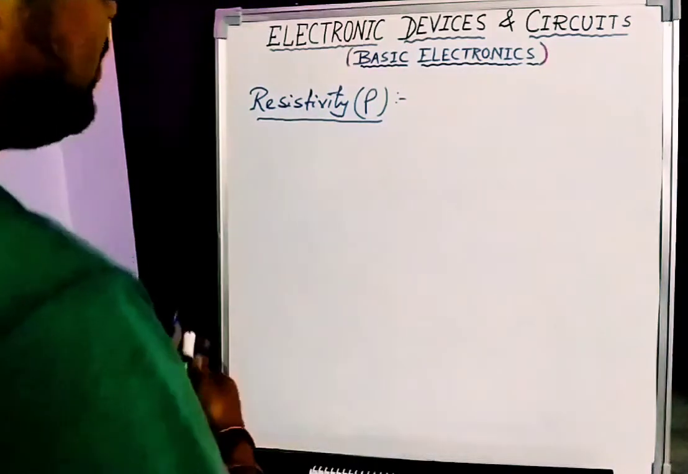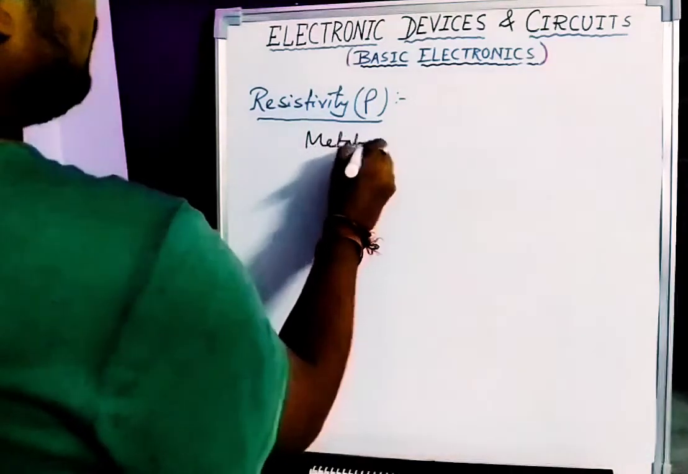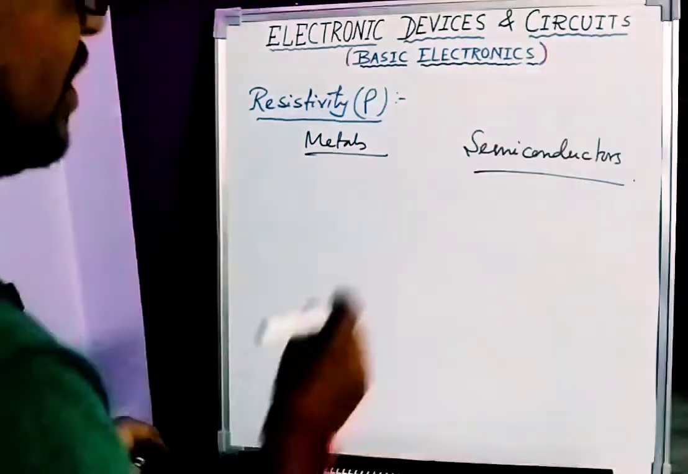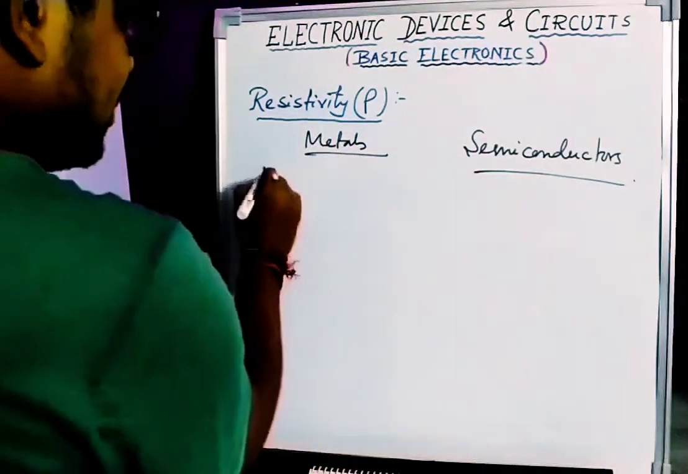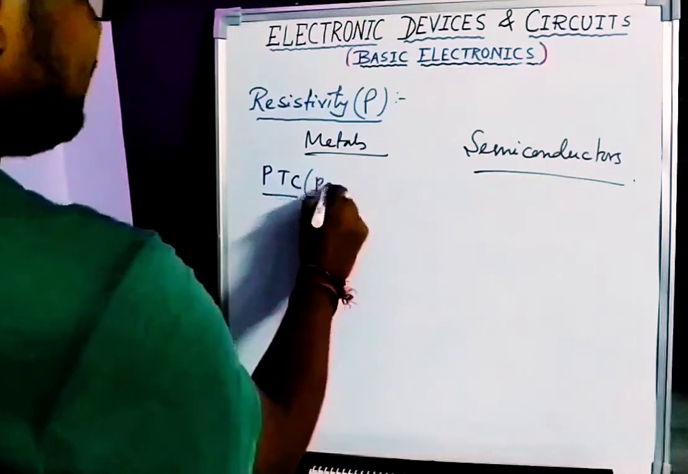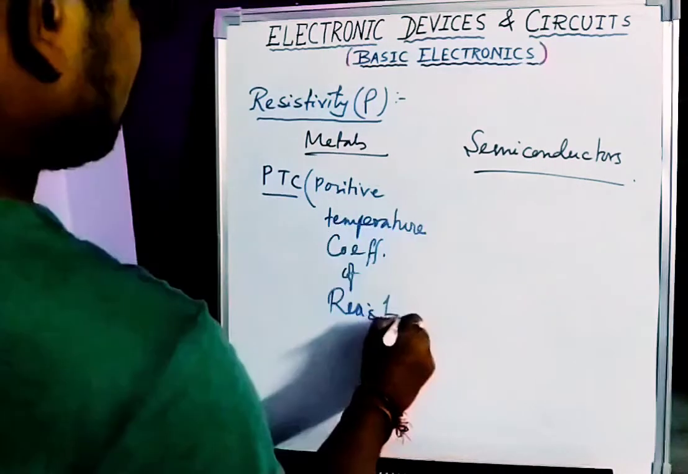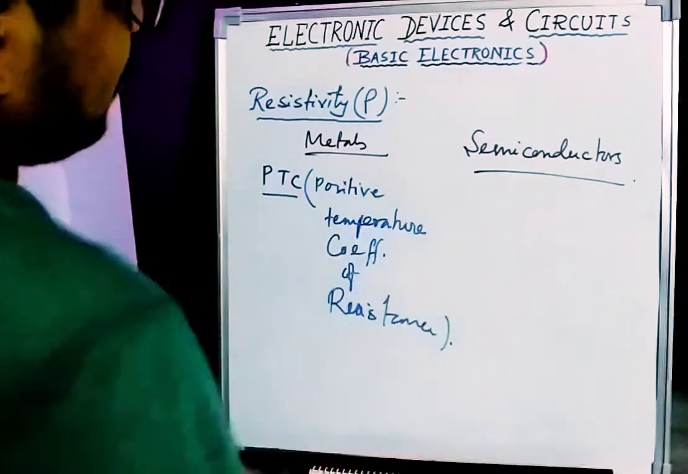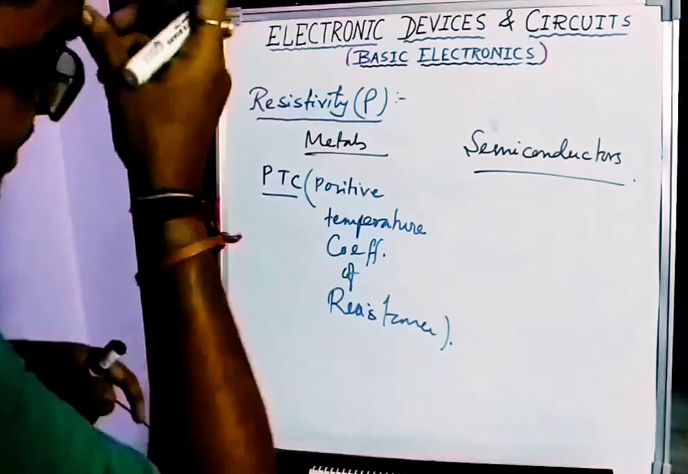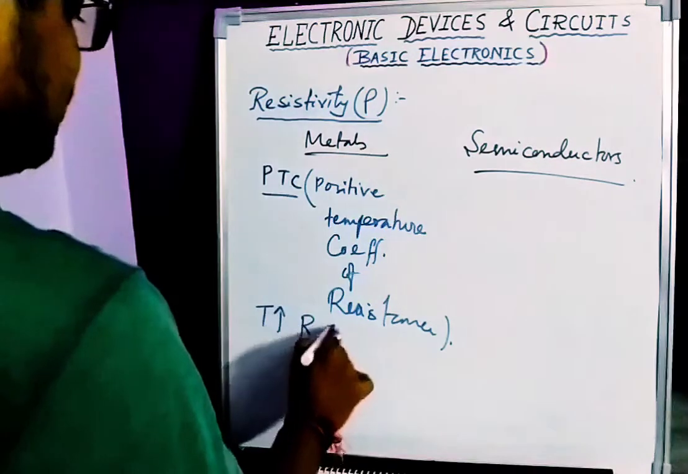So here is a comparison between a metal, means conductor, and semiconductor. In case of metal, one thing always remember, PTC. PTC stands for positive temperature coefficient of resistance. What does it mean actually? The meaning of this sentence is that if temperature increases, resistance also increases.